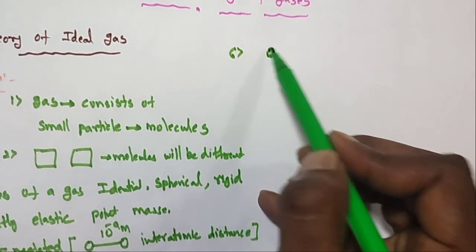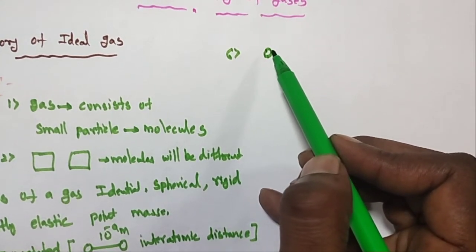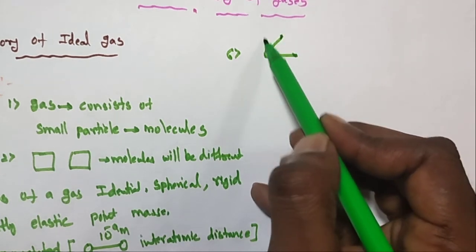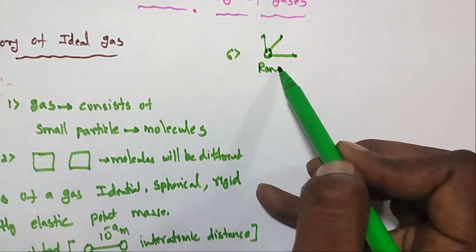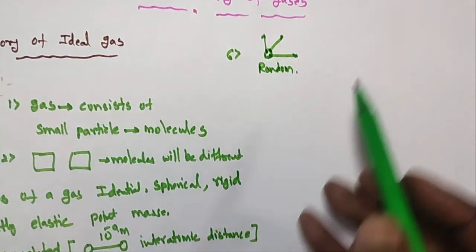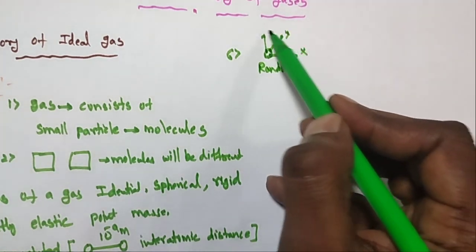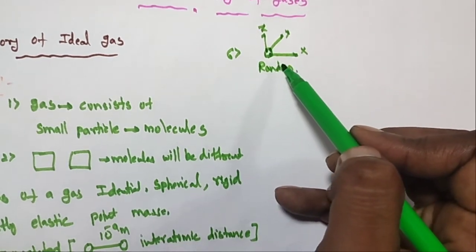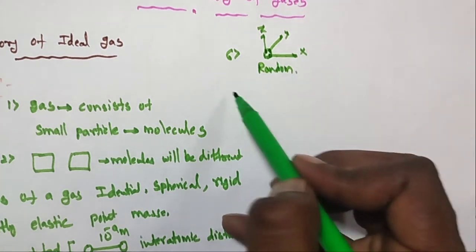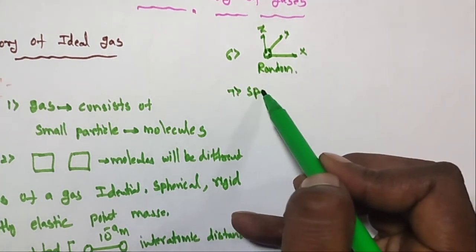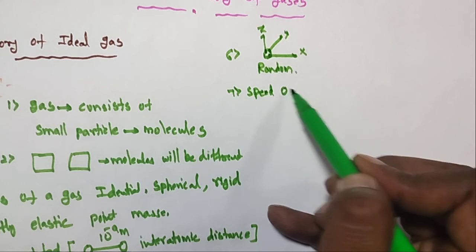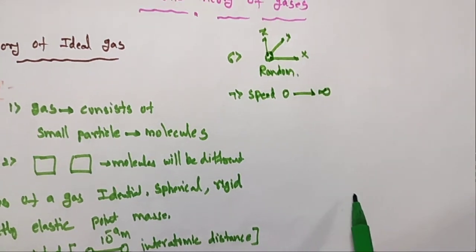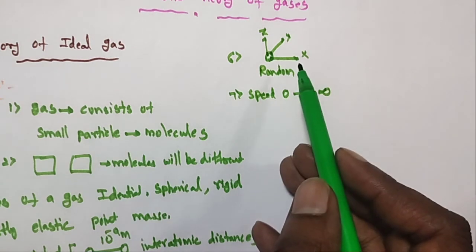And inside, what is the direction of the gas molecules? The molecules keep moving in random directions. It is not moving in a particular direction. It is random, maybe x-axis, y-axis, z-axis, corner, any one. So all these molecules move in random directions with speeds. What are the speeds? Minimum 0 to maximum infinity.